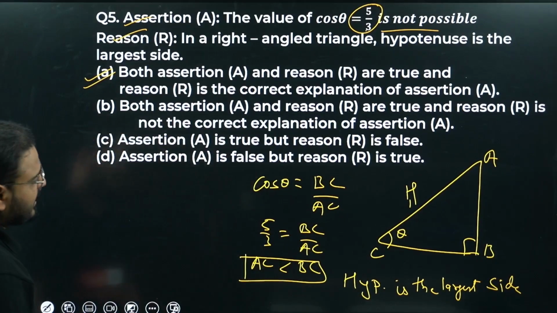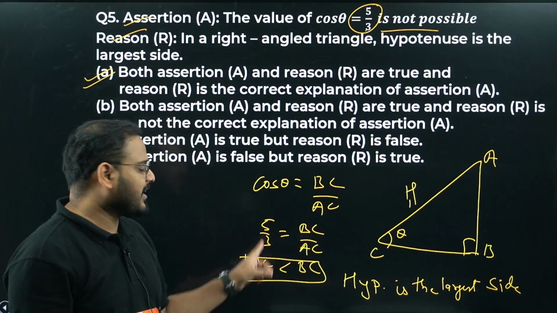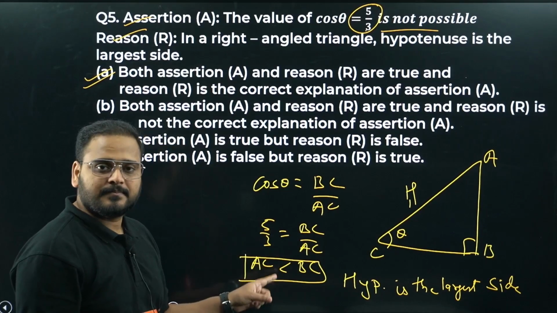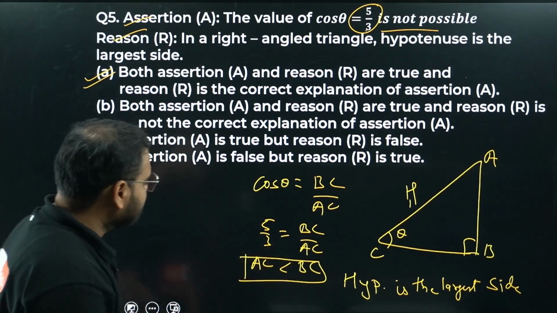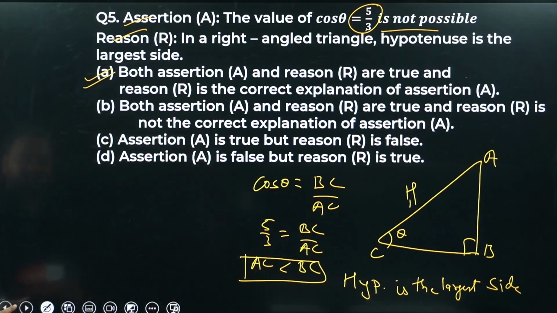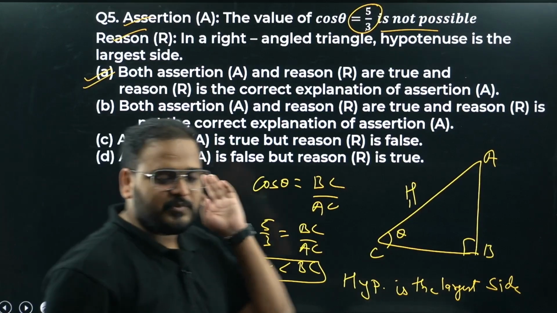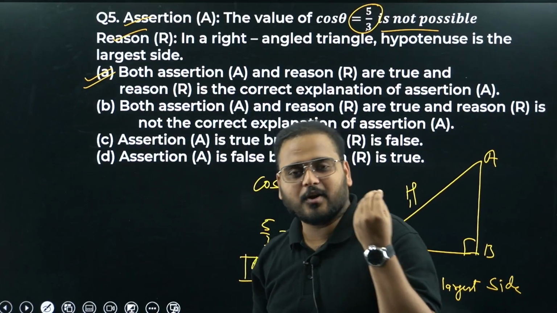So both assertion and reason are true, and the reason explains the assertion. BC by AC I'm getting as 5 by 3. It means BC is more than AC, and that's not possible, sir. So this is right. Now, we've done 5 questions today, done a lot of concepts also.